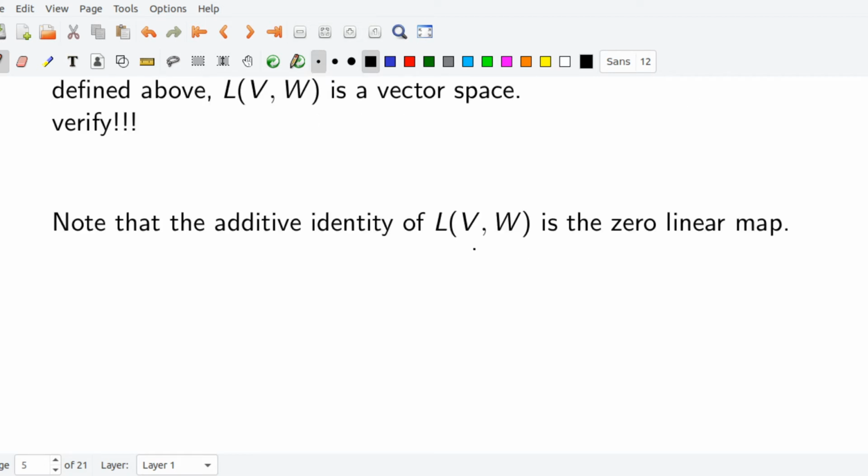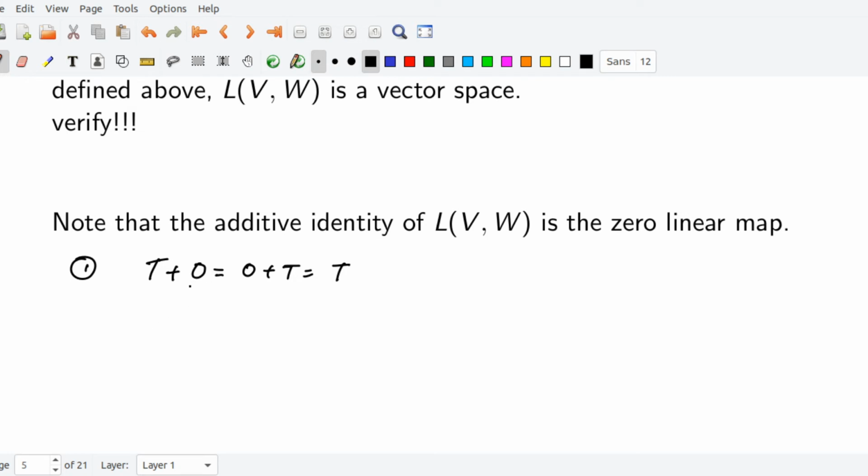We say that the zero map is the zero element. That's very easy. For that you have to show that T plus 0 equals 0 plus T equals T. If we can show this, then we can say that the zero map acts as an additive identity.